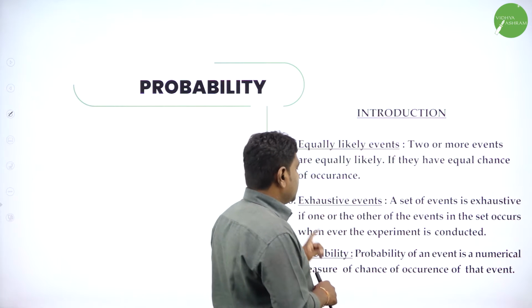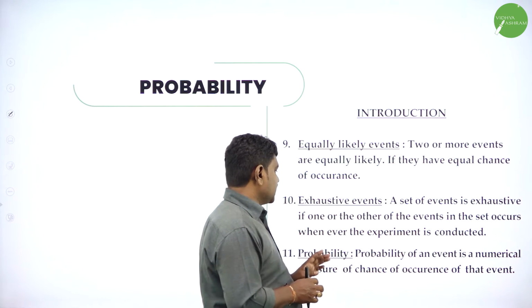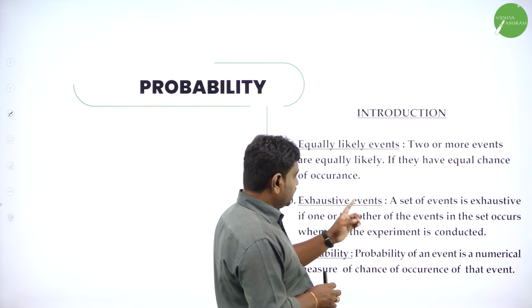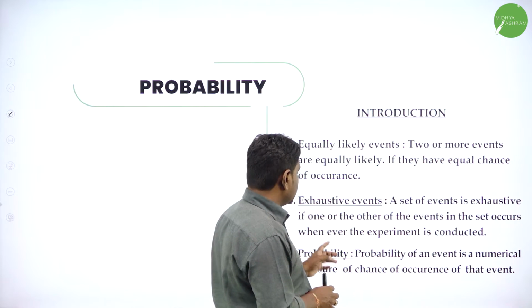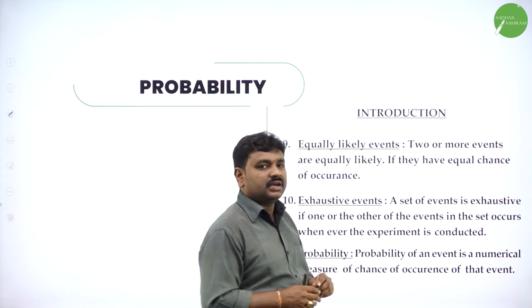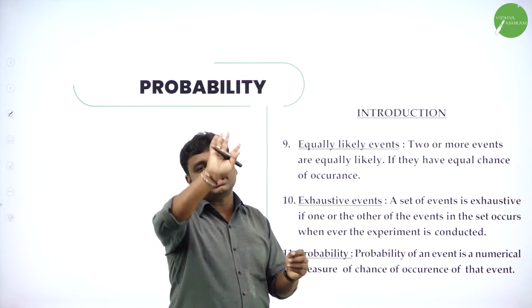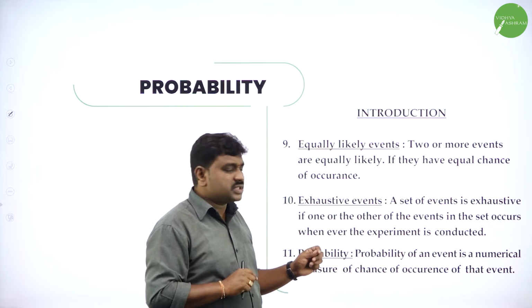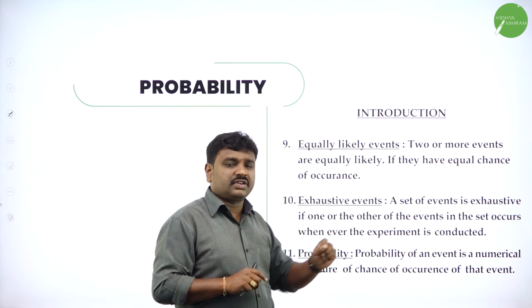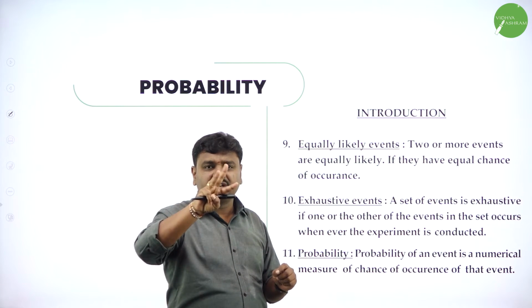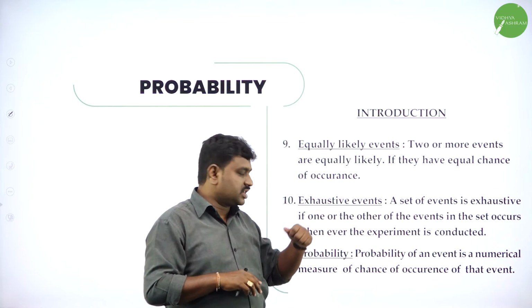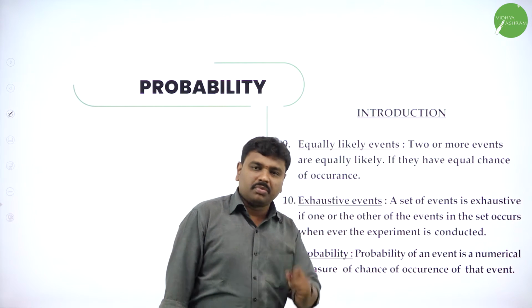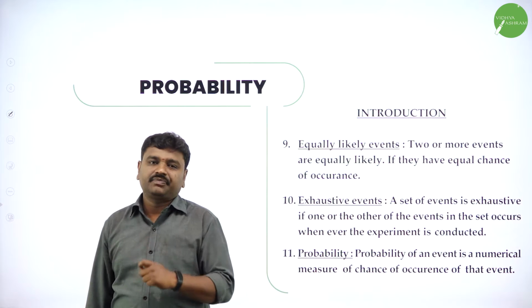Exhaustive events. A set of events are said to be exhaustive if one or the other event in the set occurs whenever the experiment is conducted. It means when you combine all the events, you should get the sample space. When you do the union, that is exhaustive. If I define E1, E2, E3, three events, any one has to occur when the experiment occurs. And now probability, here comes the reality.